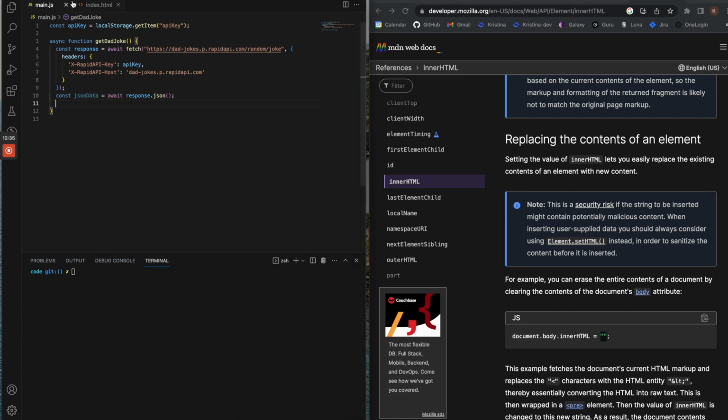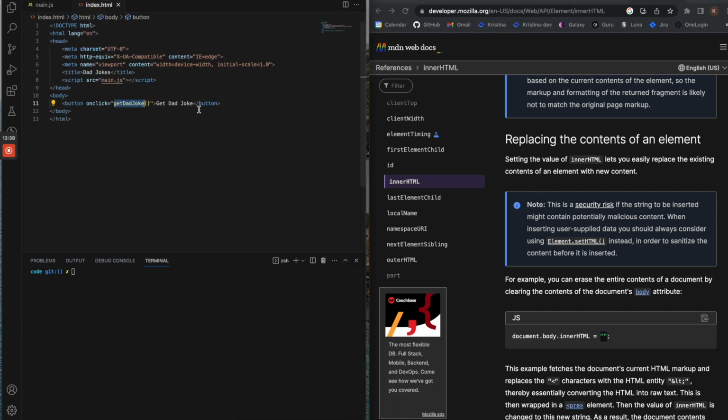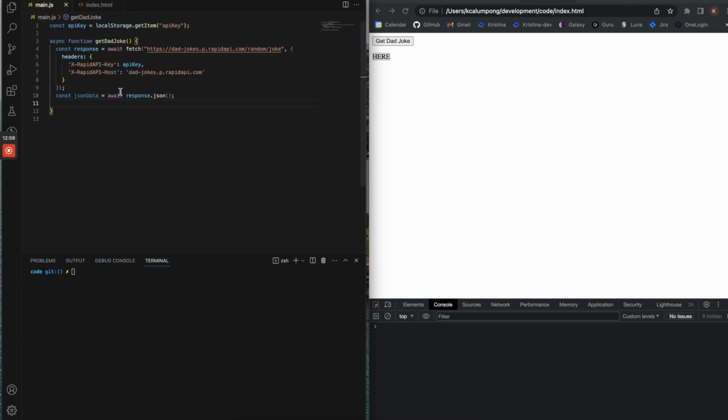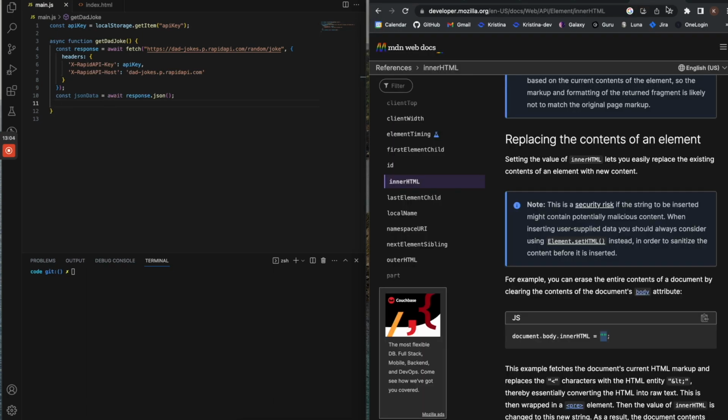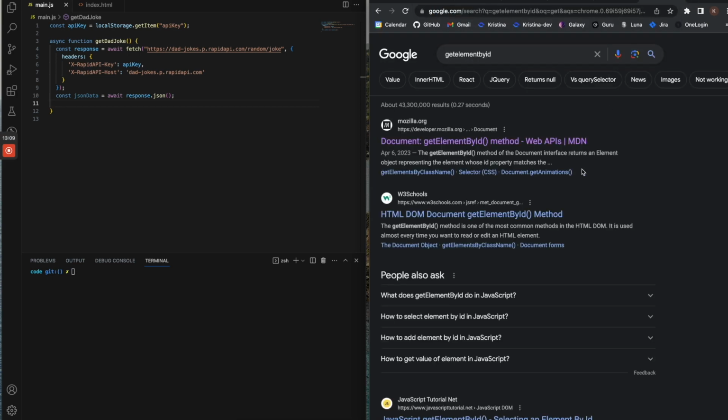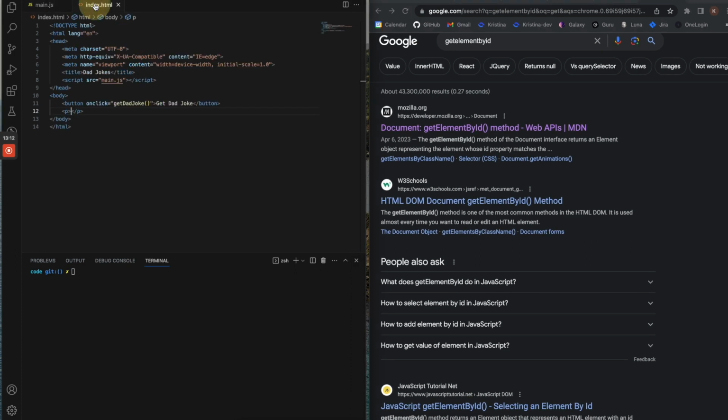I'm going to put this p tag here, and it's going to show up right here. We don't actually want it to say that, so we'll leave that empty for now, and go back to our JavaScript file, and we want to get the element by ID or element by class.